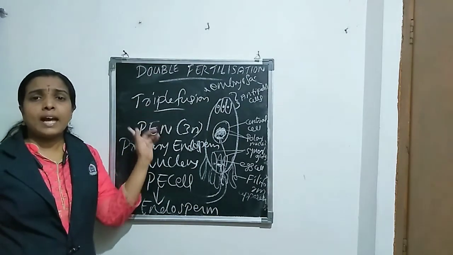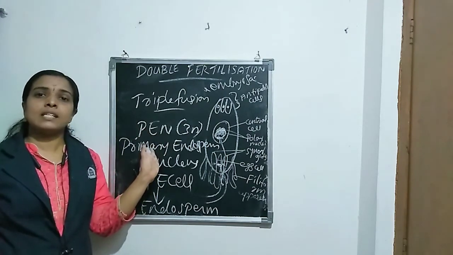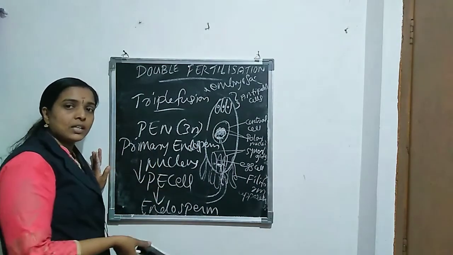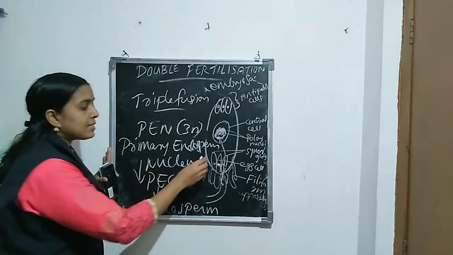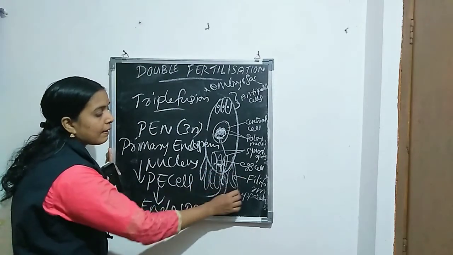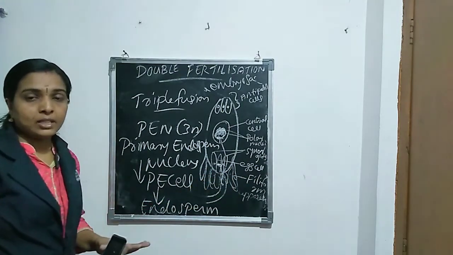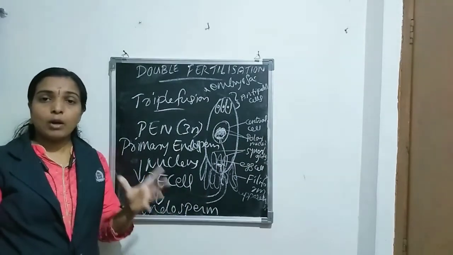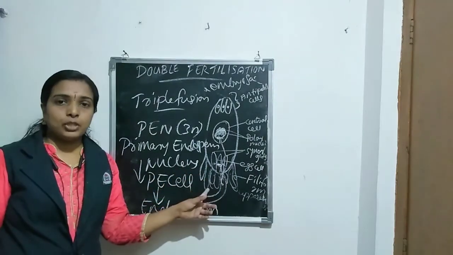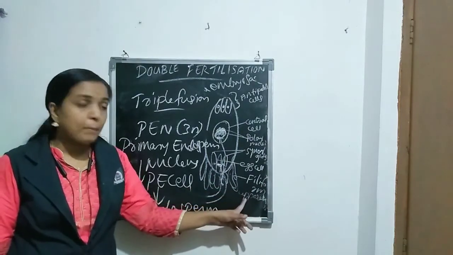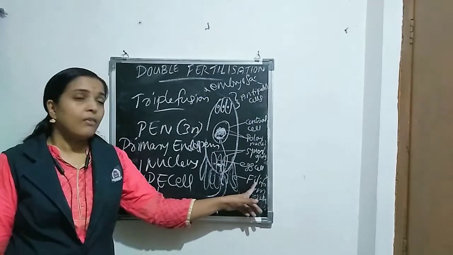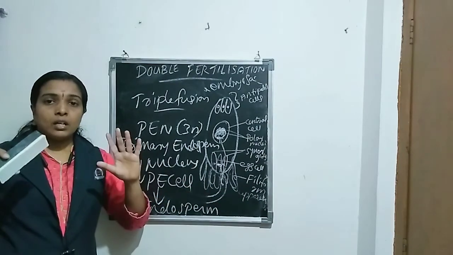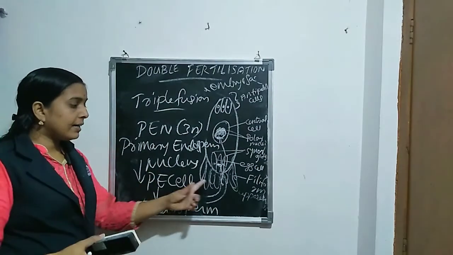But triple fusion and syngamy, these two fertilizations together take place within the same structure. This structure is the mature embryo sac. Then there are some finger-like projections present at the egg apparatus, at the micropylar end or micropyle. In the opening there are some finger-like projections. Together they are known as the filiform apparatus. These finger-like projections perform a function: they guide the pollen tube.